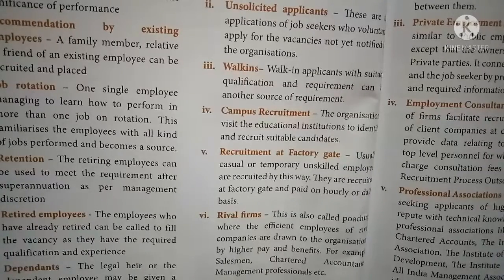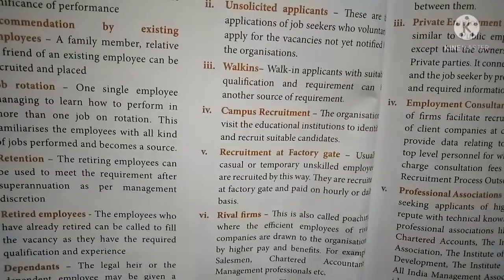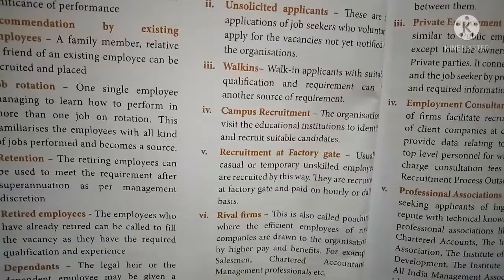Then recruitment at a factory gate. Usually casual or temporary unskilled employees are recruited this way. That is, unskilled and temporary employees can be selected by the method of recruitment at a factory gate. They are recruited at the factory gate and paid on an hourly or daily basis.